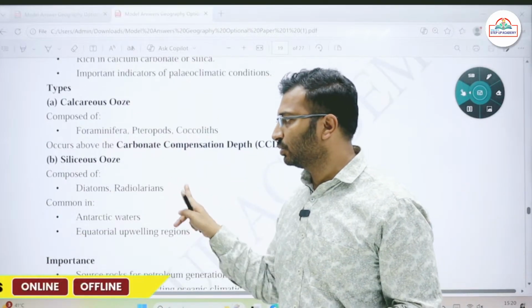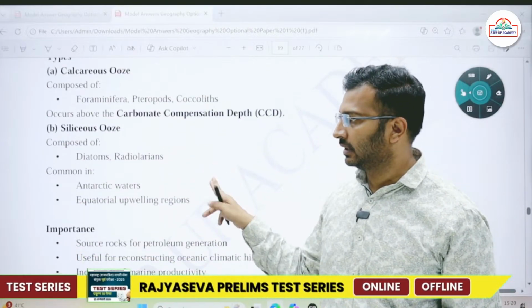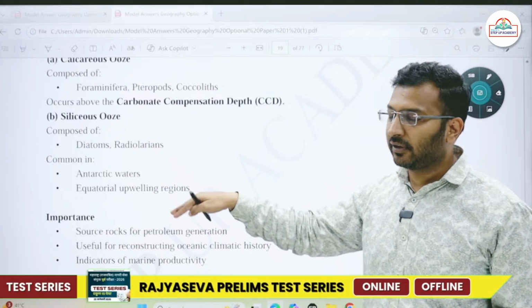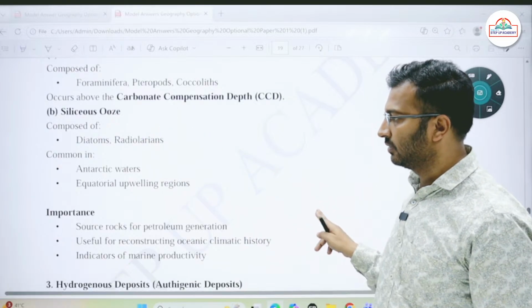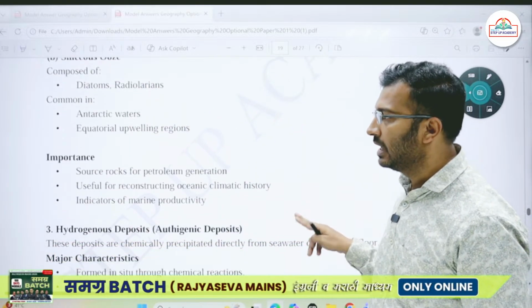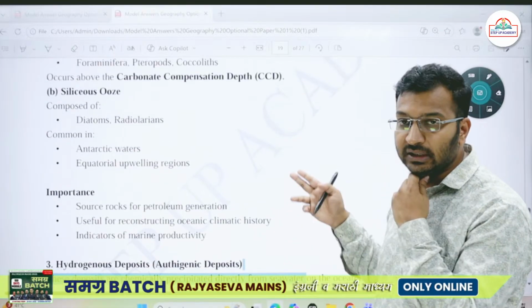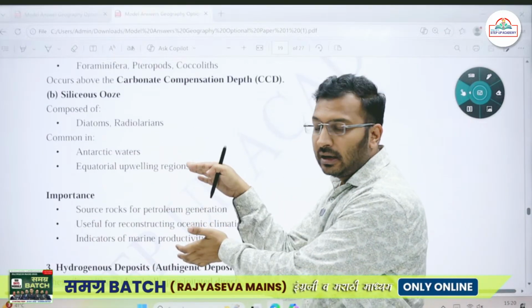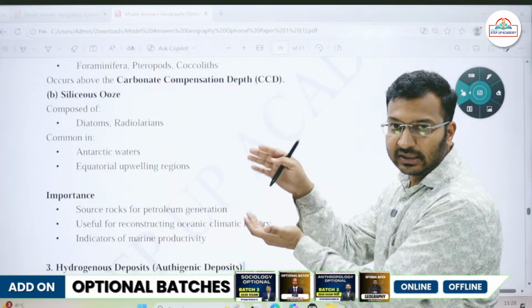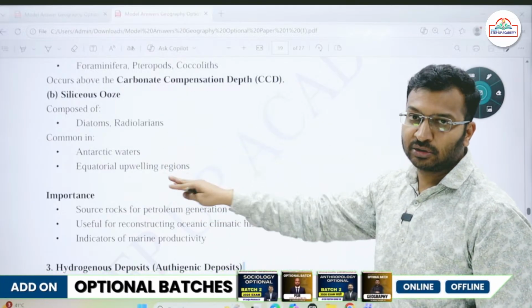Then siliceous ooze, silica is more in these, diatoms and radiolarians. These will be found in the deeper waters, Antarctic waters, equatorial upwelling regions and so on. Then some significance of these resources as well; you can put the significance of these resources at the end, or if you write it alongside, that will also work.